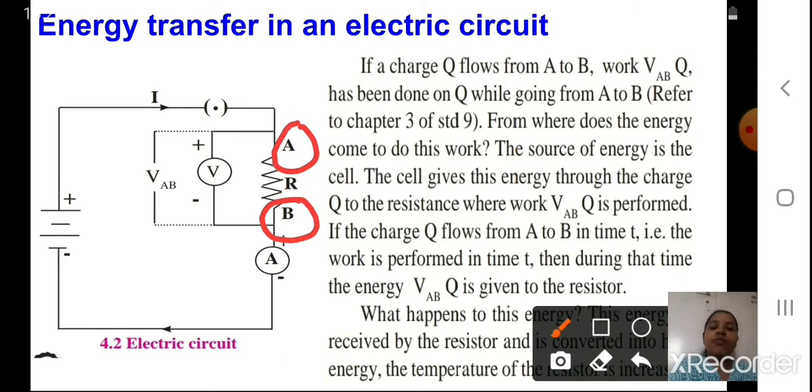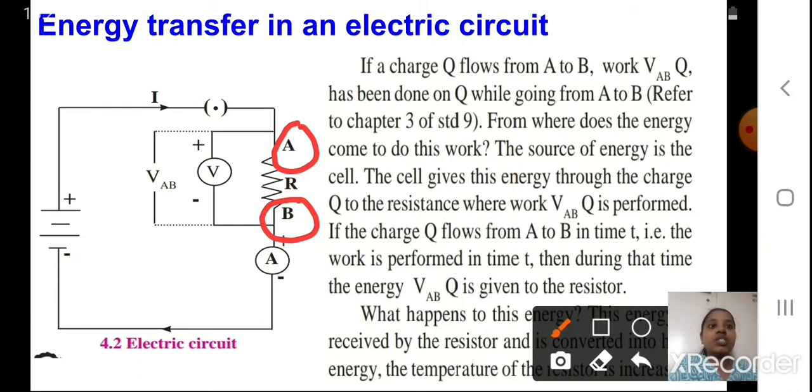V_AB Q. We show the work done as V_AB, the voltage across AB, times Q, done on Q while going from A to B. So this much work, V_AB Q, is done on Q when it travels from A to B.